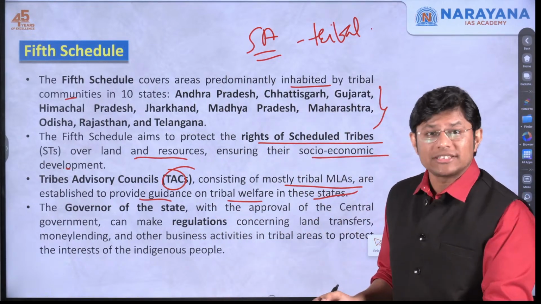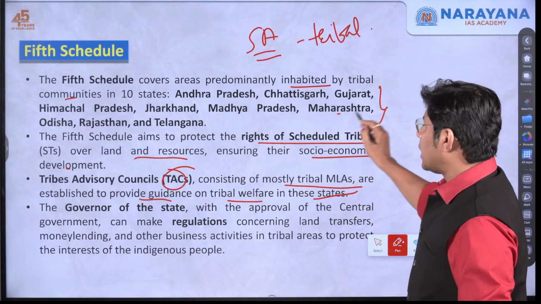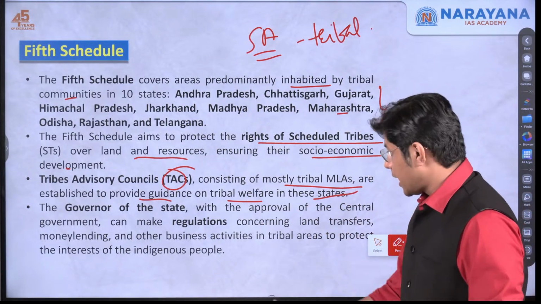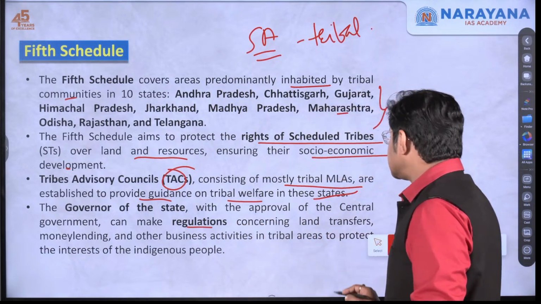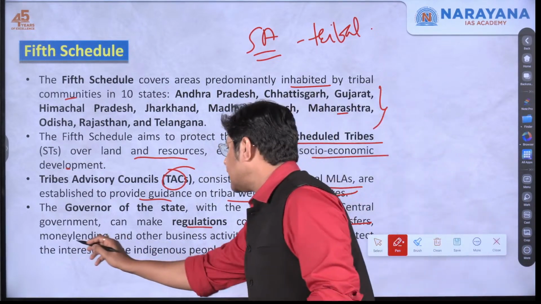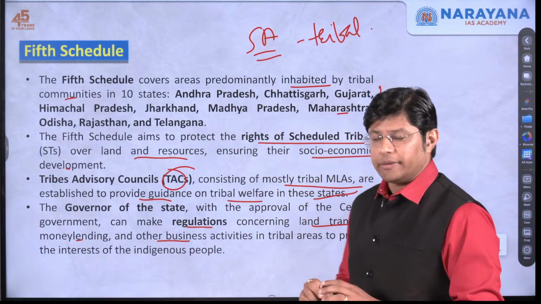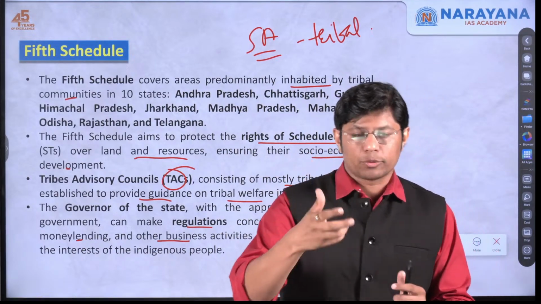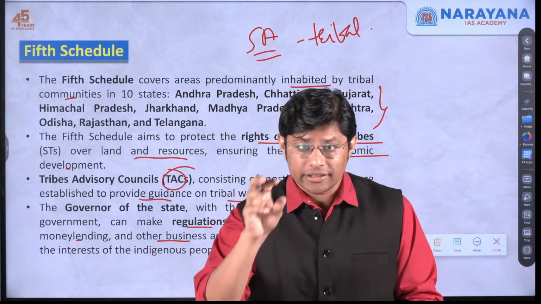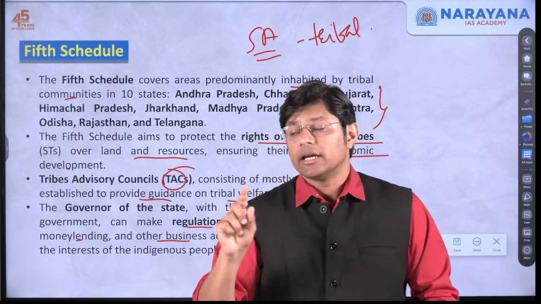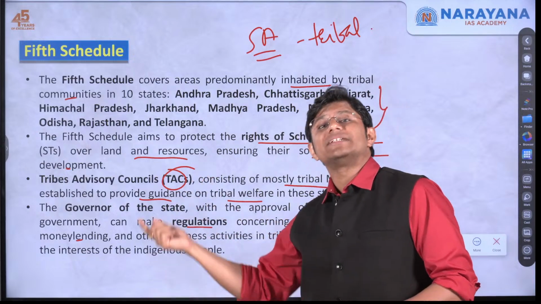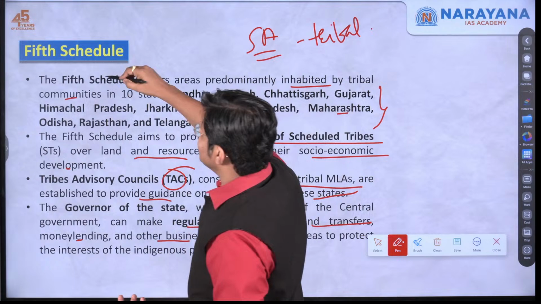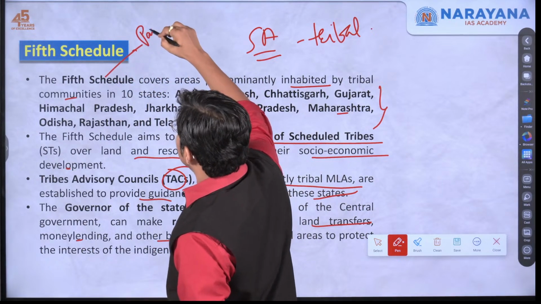Now, the governor of the state, for example, the governor of Maharashtra, with the approval of the central government, can make regulations concerning land transfers, money lending, and other businesses, which means whenever the governor has to approve certain business in the scheduled area, then the governor has to seek permission from the central government. So, fifth schedule can be considered as partially excluded.